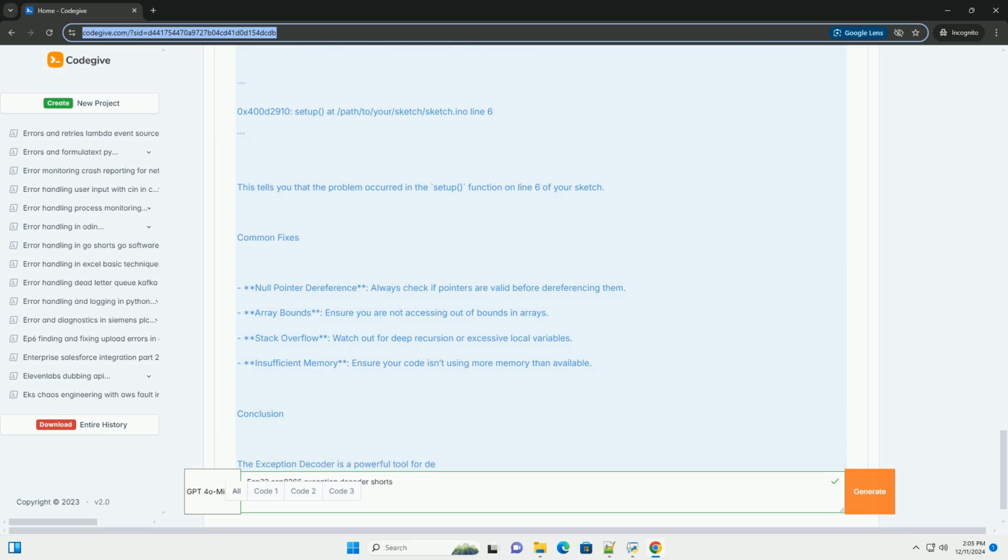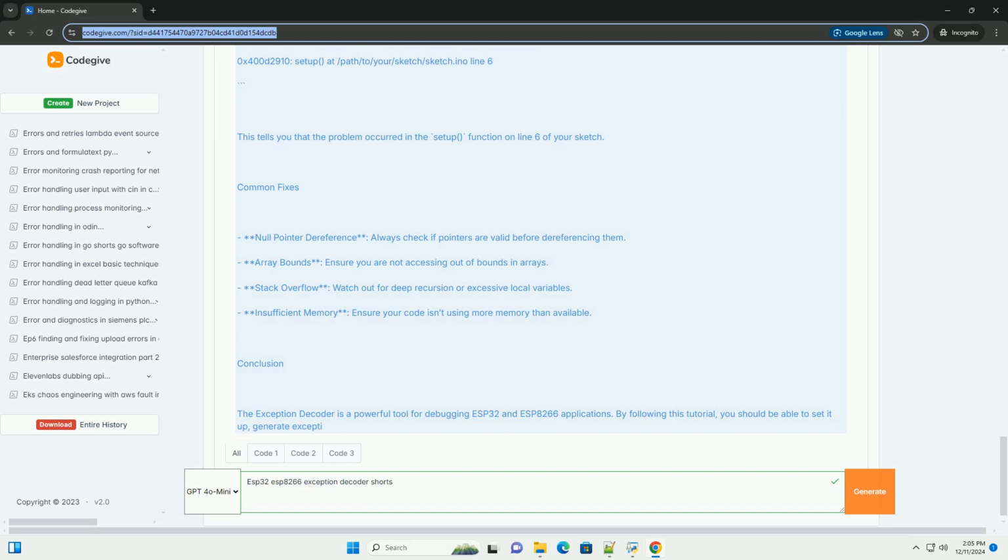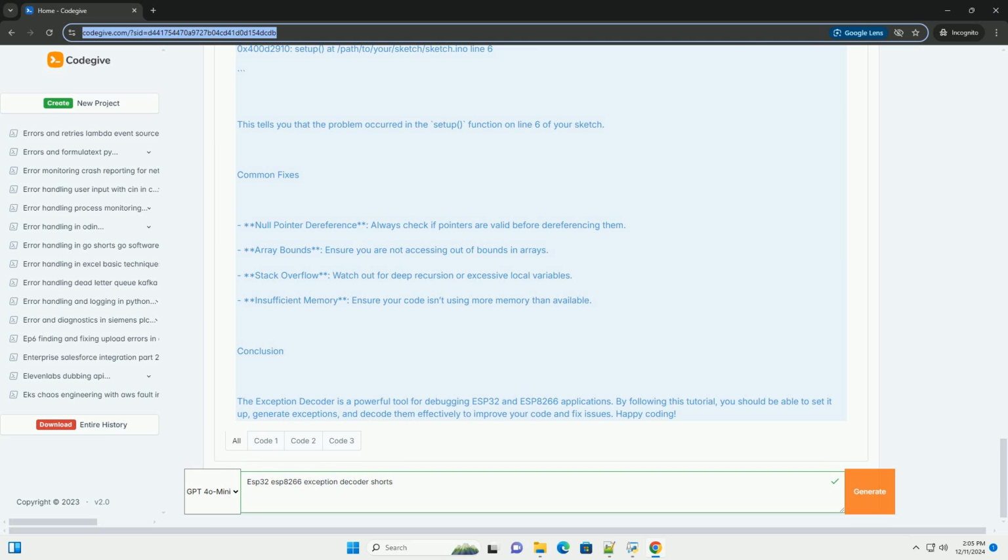Common exceptions. 1. Guru meditation error, a fatal error indicating that the CPU has encountered an issue. 2. Load prohibited, trying to read from an invalid memory address. 3. Store prohibited, trying to write to an invalid memory address. 4. Illegal instruction, the CPU has encountered an invalid instruction.